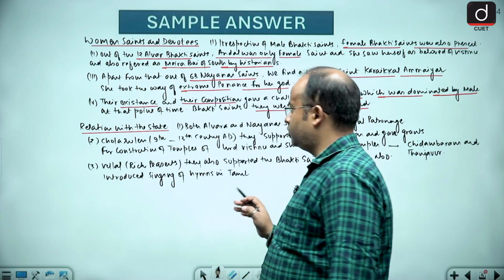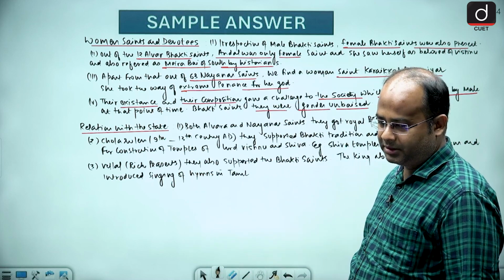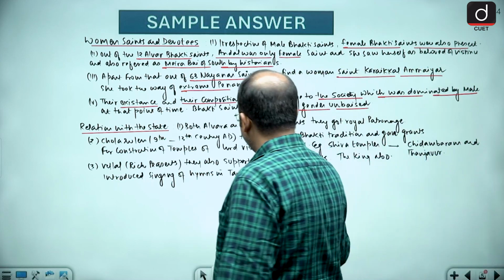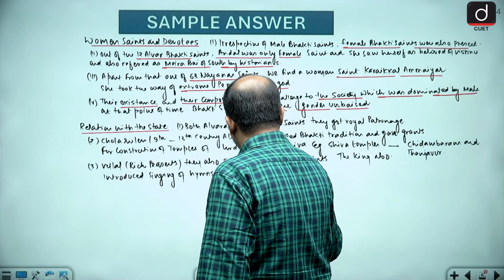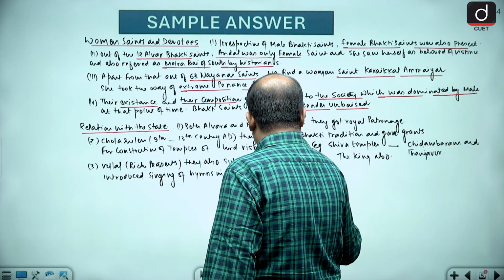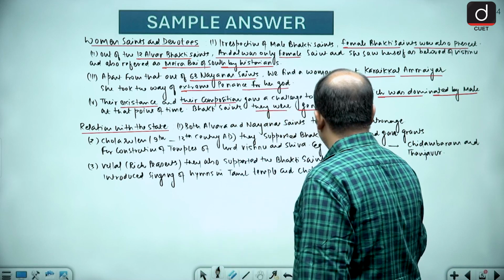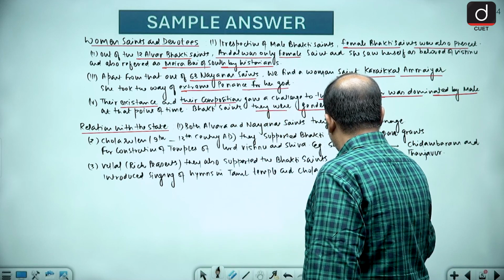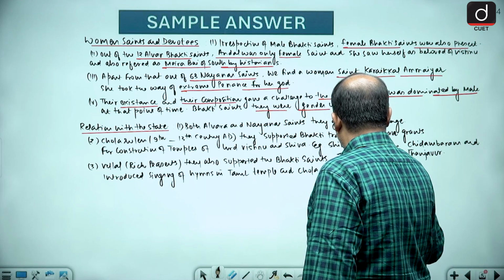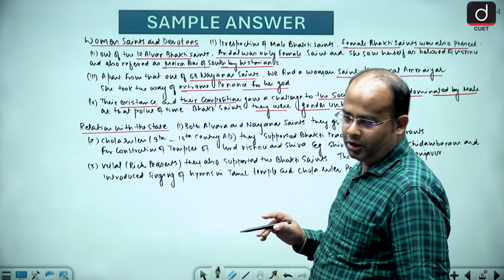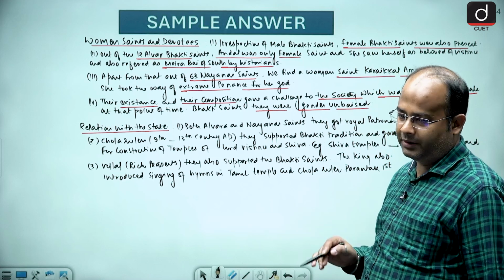The king also supported the singing of hymns in Tamil in temples. And the Chola ruler, you will find, Parantaka I,